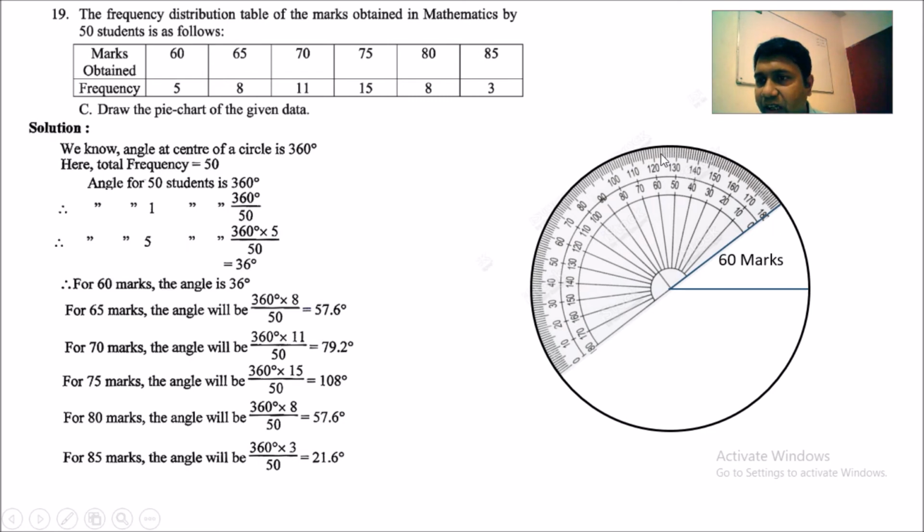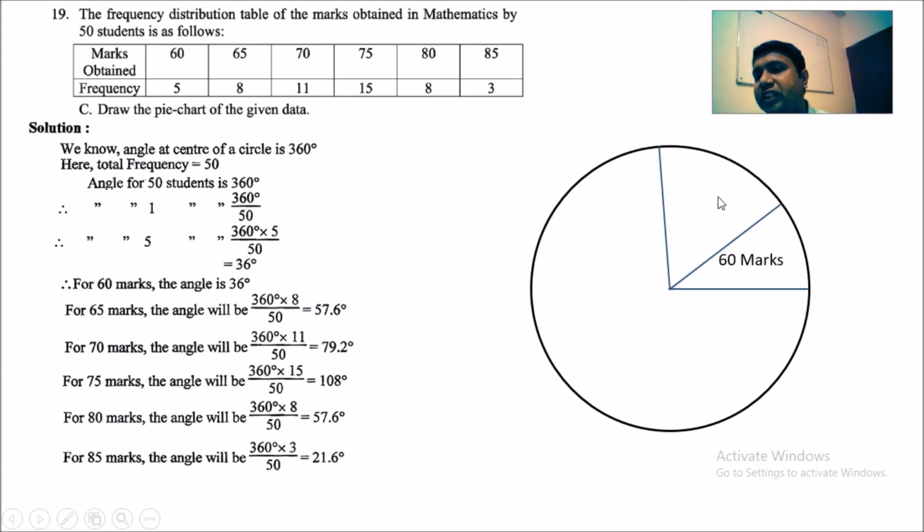As it is a fraction number, we are going to try such a number that is between 58 and 57. So between that I am going to draw the line. So this angle represents 65 marks.